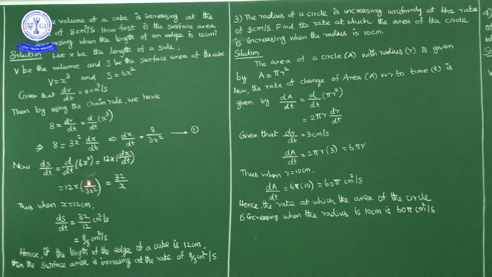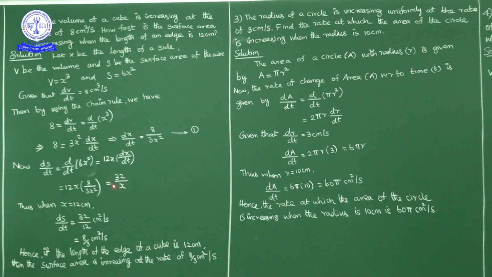So 12x into 8 by 3x square. Here 3 ones, 3 fours. 4 into 8, 32. 1x cancel. So 32 by x. So dS by dt is equal to 32 by x.